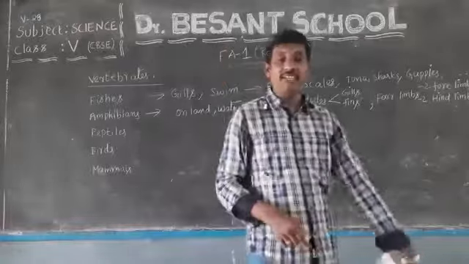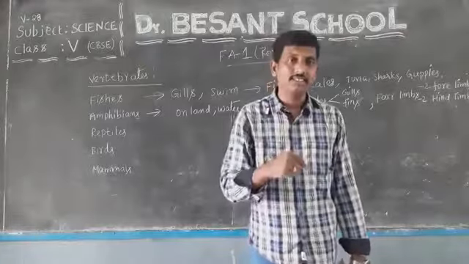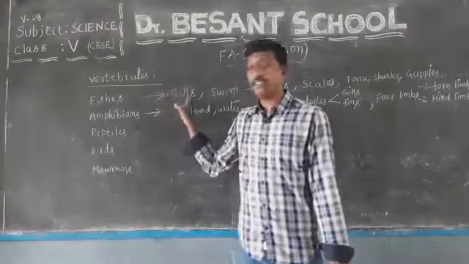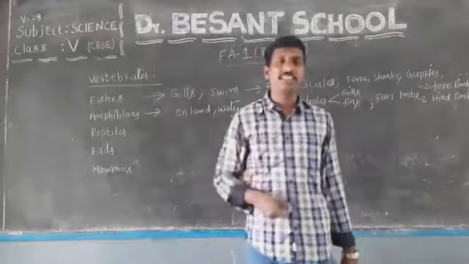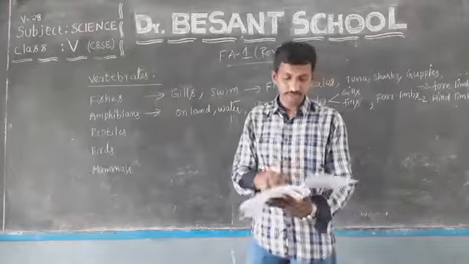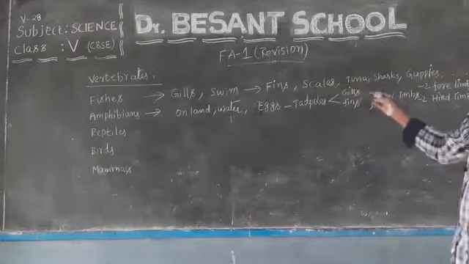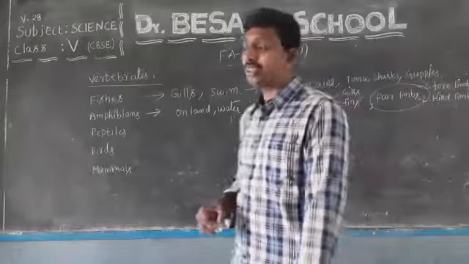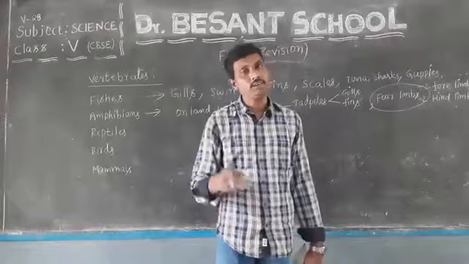And these adult amphibians on the land can breathe with the help of their lungs. These are the most important points. Fishes breathe with the help of gills and lay eggs to produce their young ones. Amphibians also lay eggs to reproduce their young ones. Okay, my dear students. And these limbs, like legs, they can use to hop, to jump, or to swim in water.